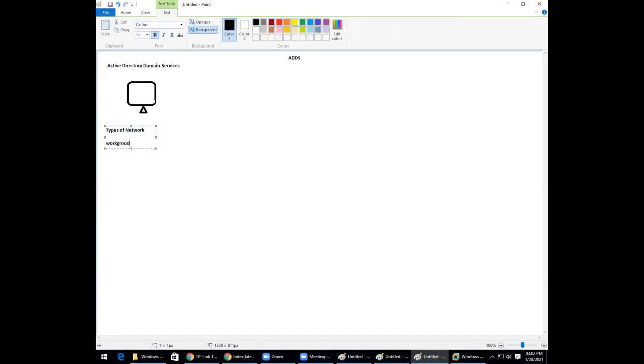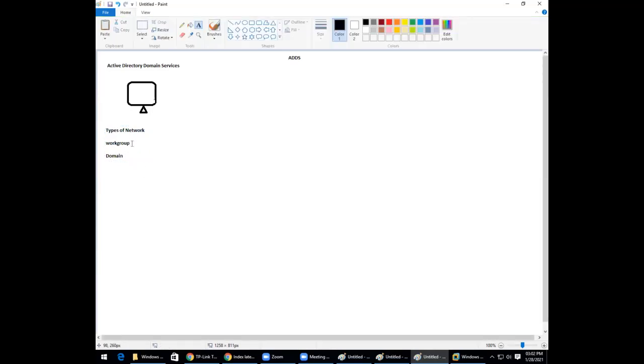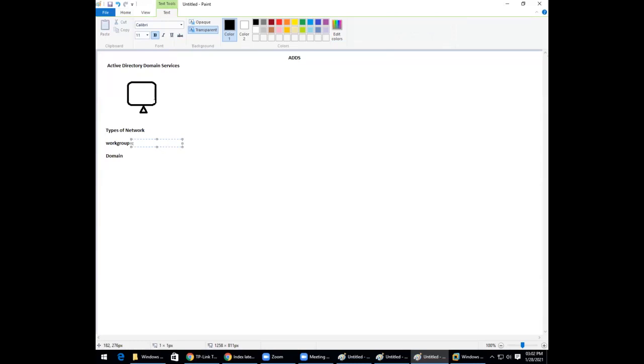One is called workgroup, and the second one is called a domain. Now, what do you mean by this workgroup and what do you mean by this domain? When I say workgroup, by default, when we install the operating system, your system will be in a workgroup.